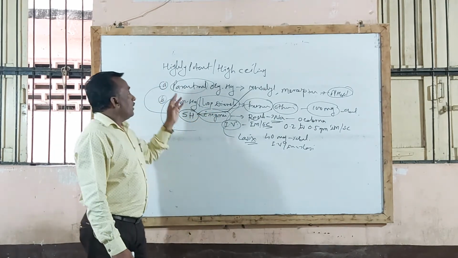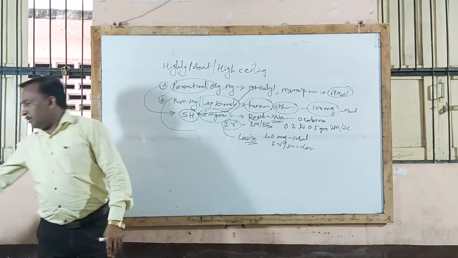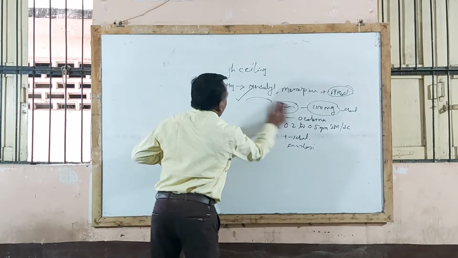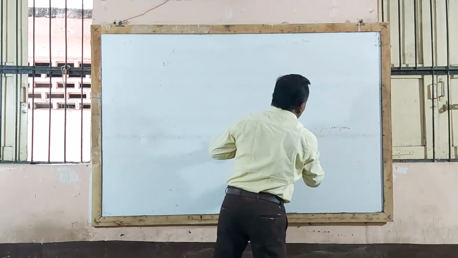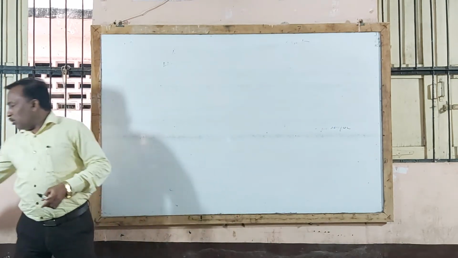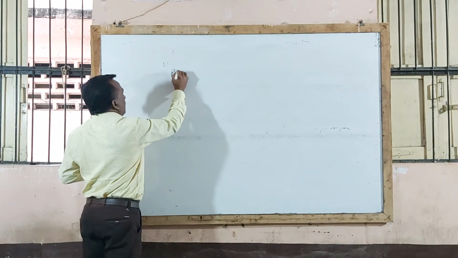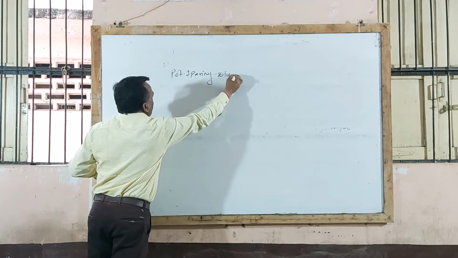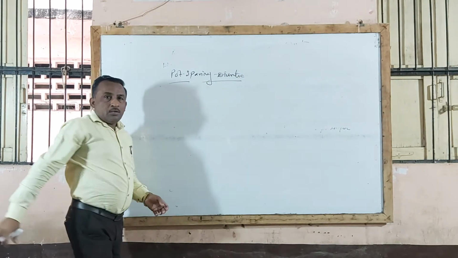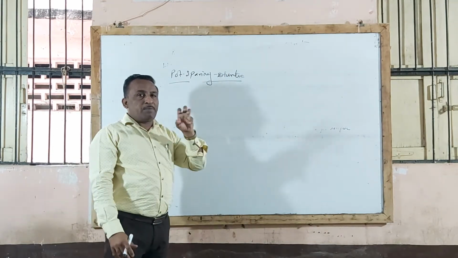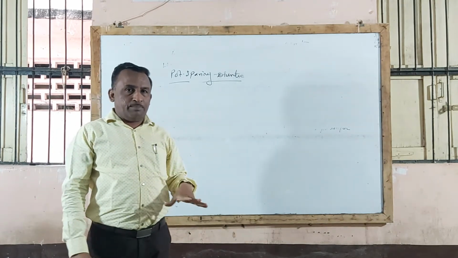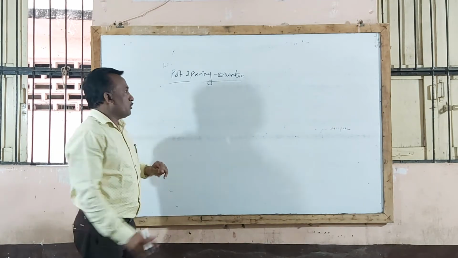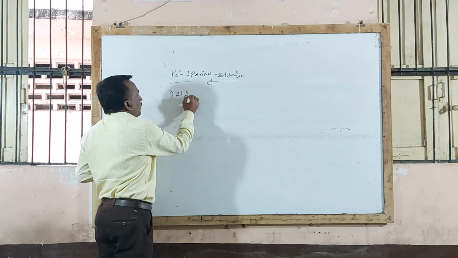So this is the third type, that is highly potent or high ceiling diuretic agents. Now the last, fourth type of diuretic agent, that is potassium sparing diuretic agents. As the name itself indicates, these agents act by inhibiting excretion of potassium, that is sparing potassium ion and causing loss of sodium, and therefore are called potassium sparing diuretics. Already completed in the classification that there are two types. One, that is aldosterone antagonist.